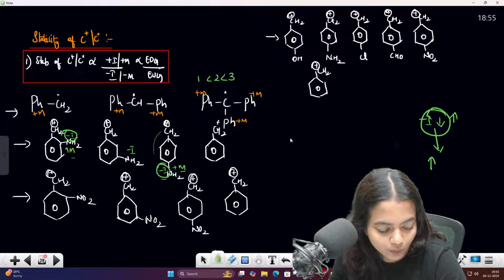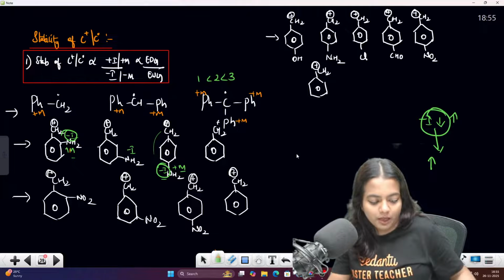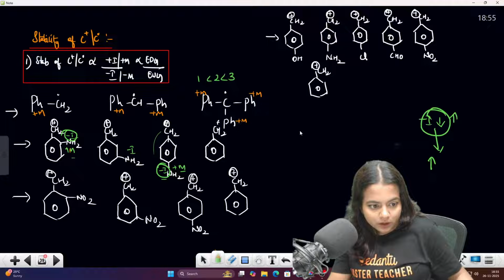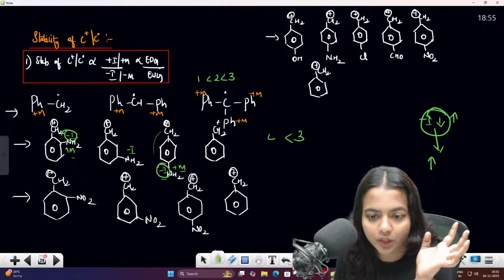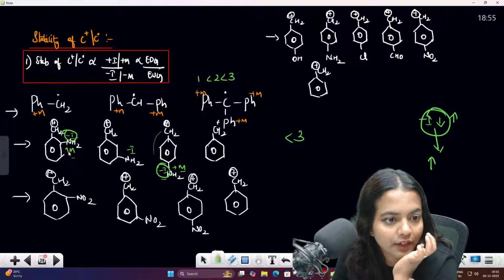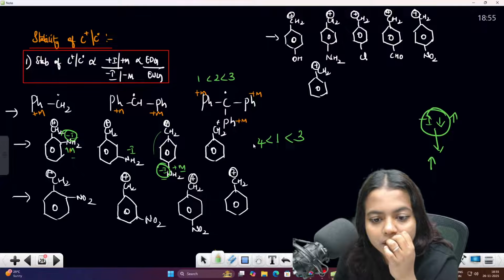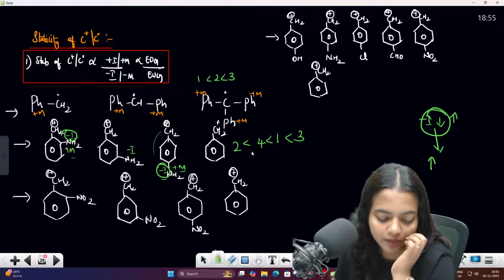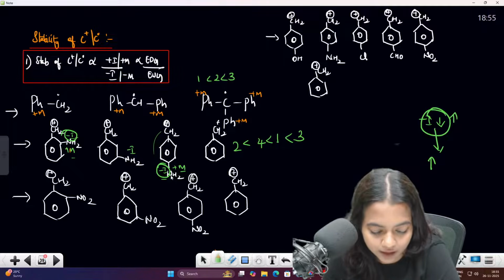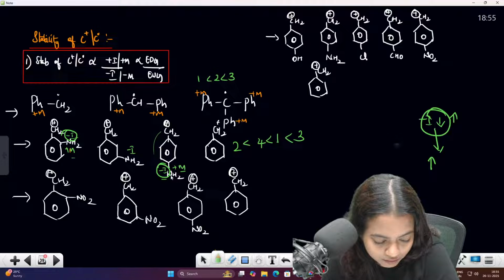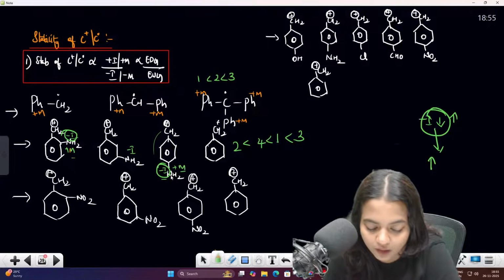So one second, you will have your 3, then 4 comes. Before 3, this one will come because of the minus I effect. Then the 4th one. Then the second one. 2 4 1 3 will be the correct answer. Clear?